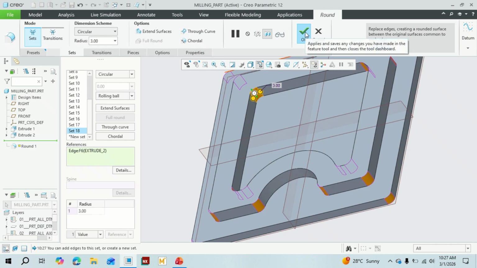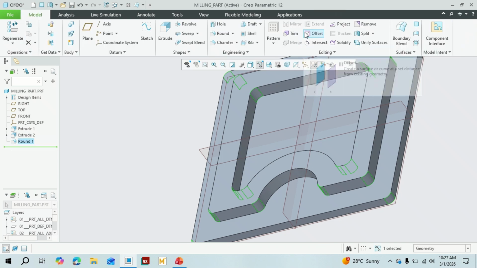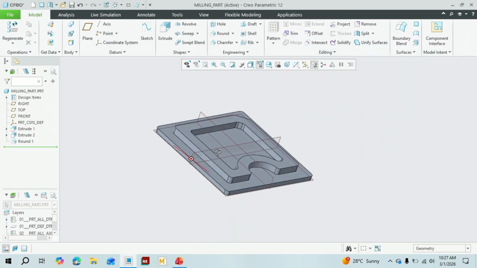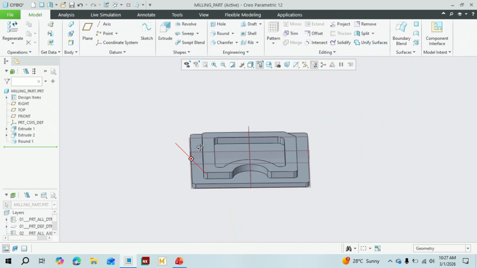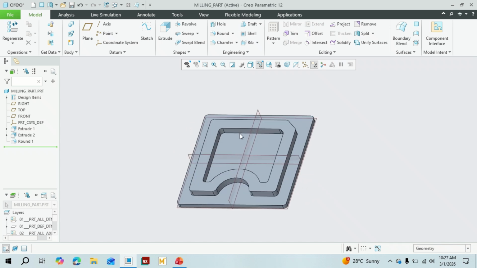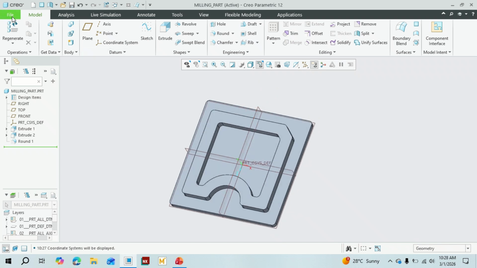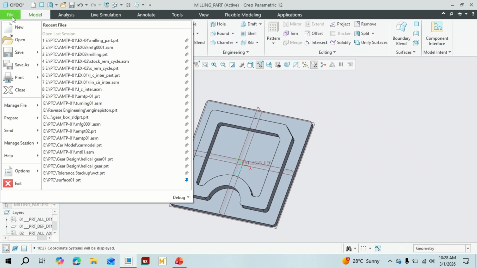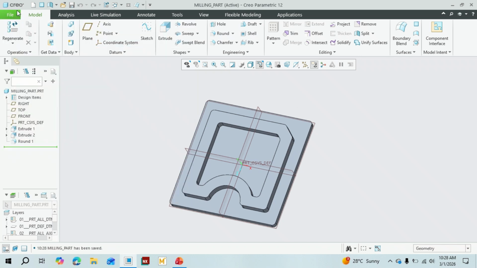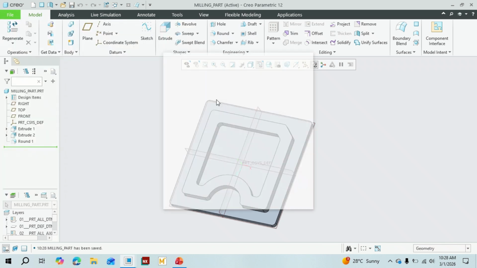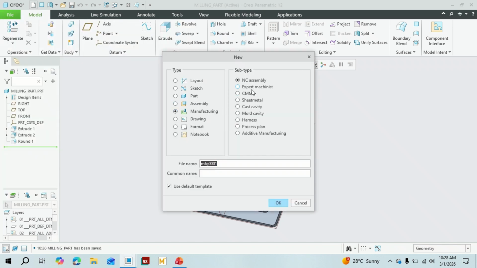This is all a requirement for manufacturing. This is one of the things that we should learn from a manufacturing point of view. That's why it is called design your part for manufacturability, DFM. Now let's save this part and go to New and create a manufacturing NC assembly.